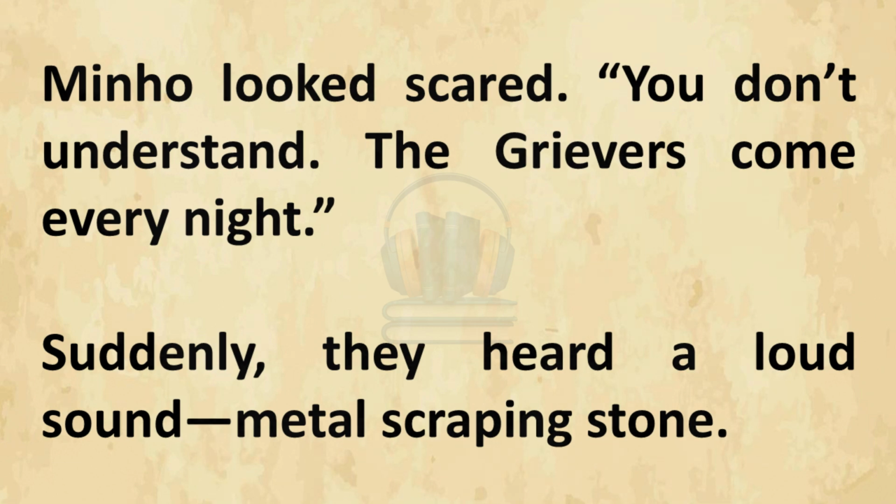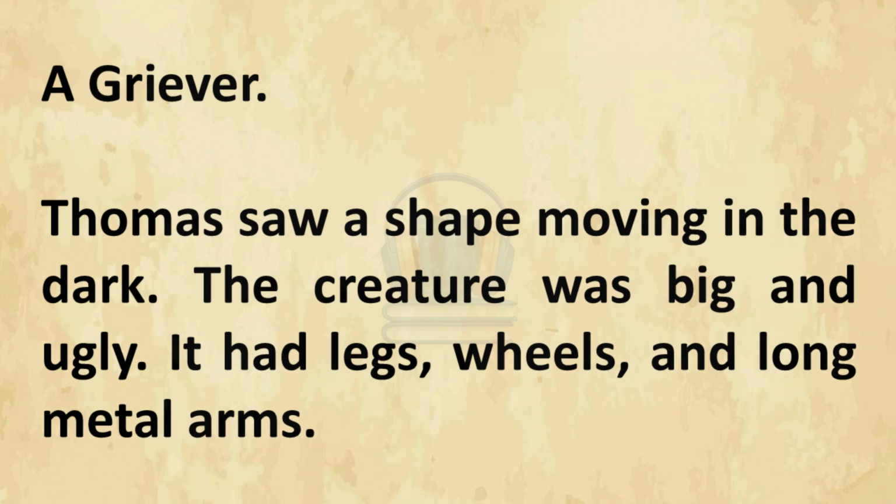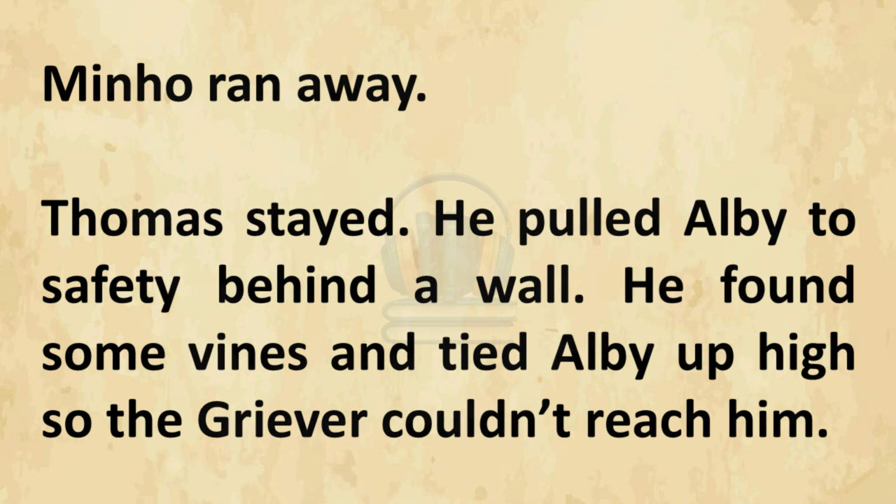Suddenly they heard a loud sound, metal scraping stone. A griever. Thomas saw a shape moving in the dark. The creature was big and ugly. It had legs, wheels, and long metal arms. Minho ran away. Thomas stayed. He pulled Albie to safety behind a wall. He found some vines and tied Albie up high so the griever couldn't reach him.